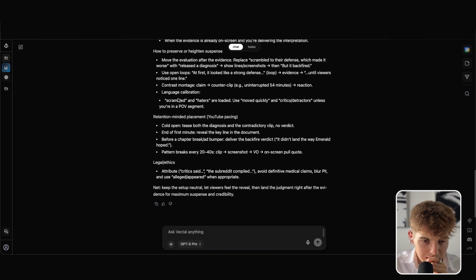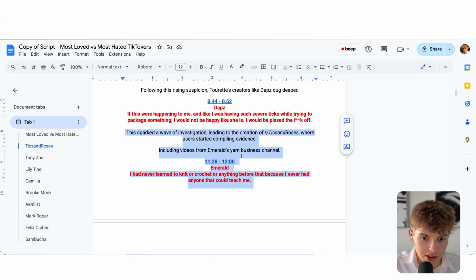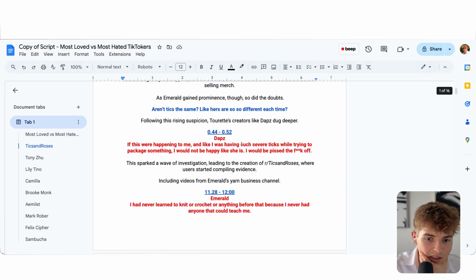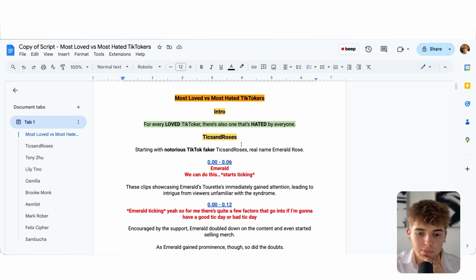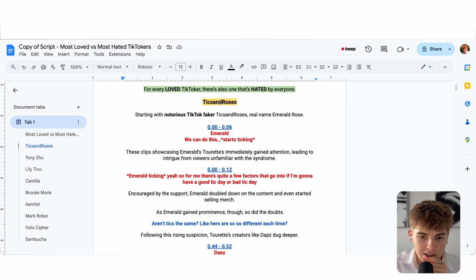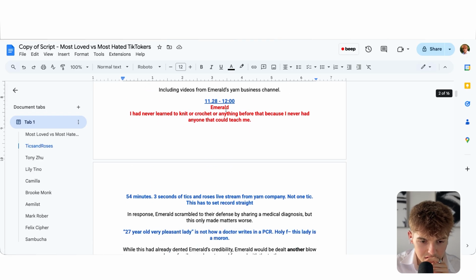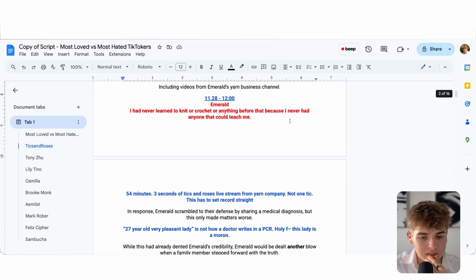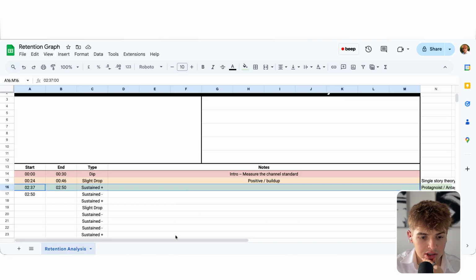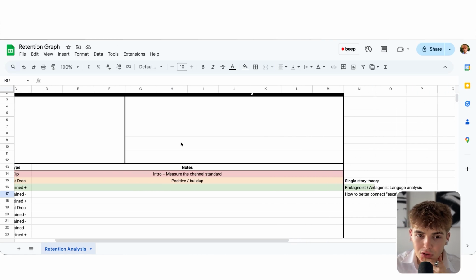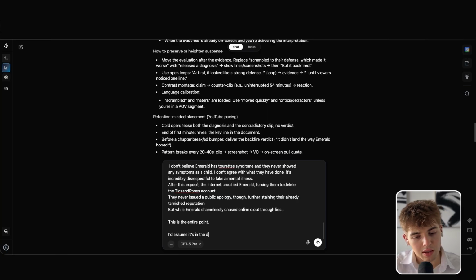Okay, I do want to expand, so I'm gonna just give it the entire point. Let me first analyze so I can have a guess of what it's gonna say, so I can potentially improve. Starting with notorious TikTok faker, text not your name. Go down and we start as a like dabs, like deeper. In response, I'm gonna have to analyze Sunny V2 on this, or like other creators. Analyze Sunny V2. And another thing, I would assume it's the downfall part.